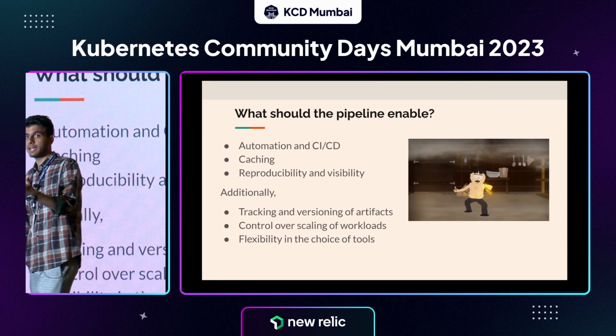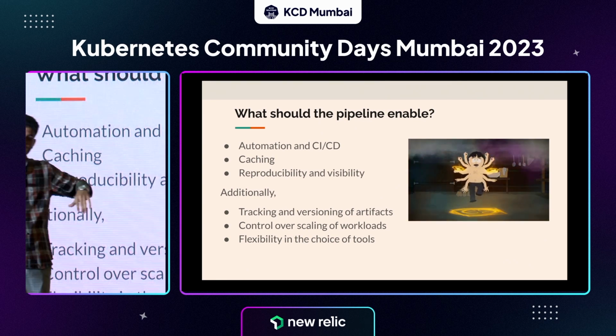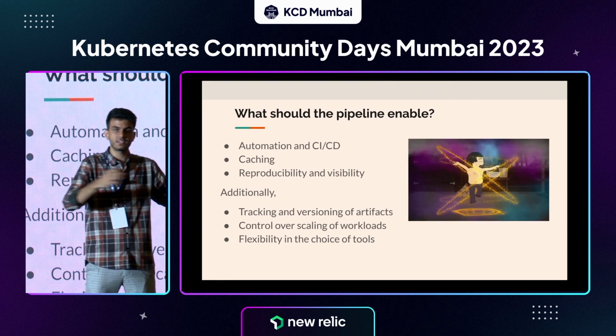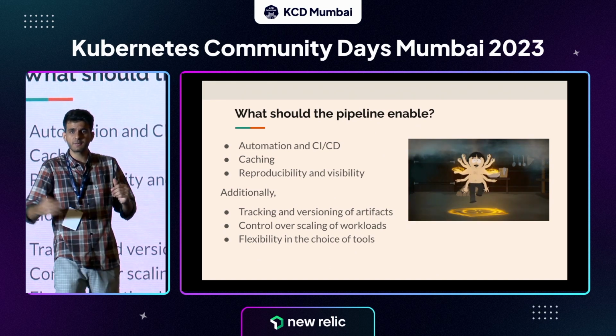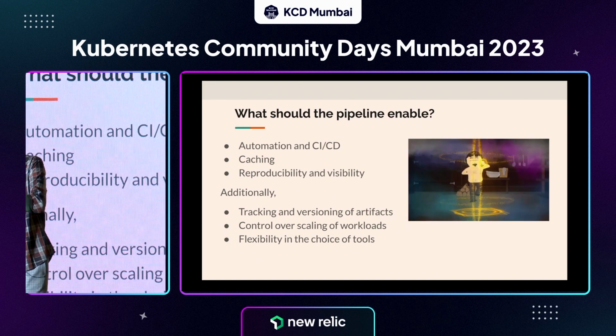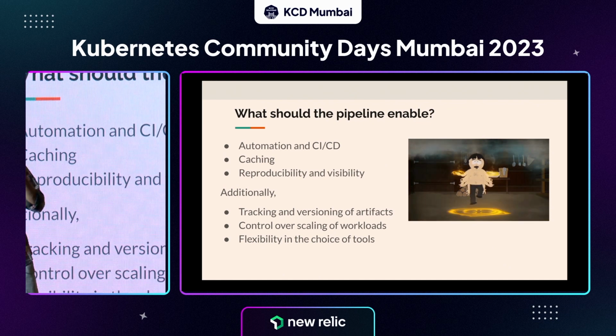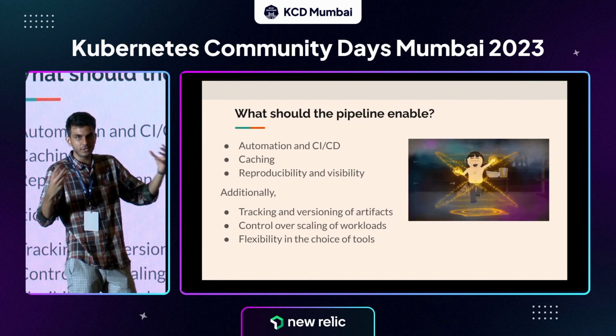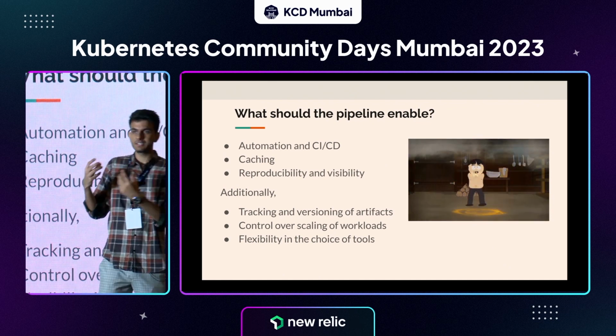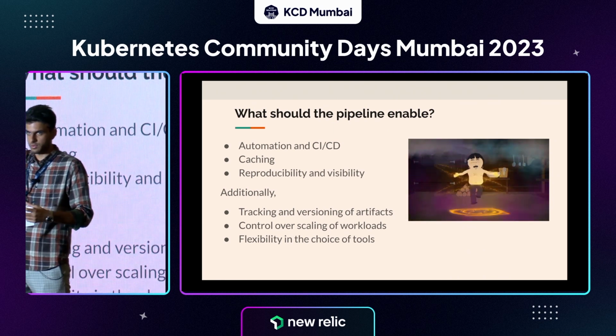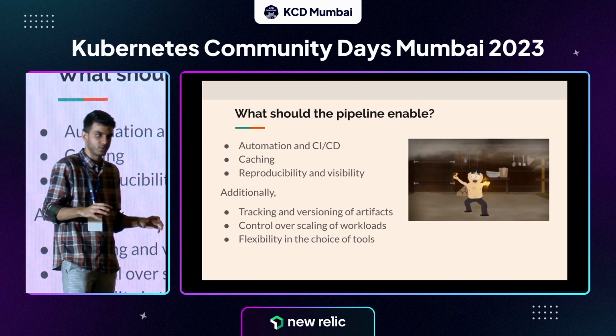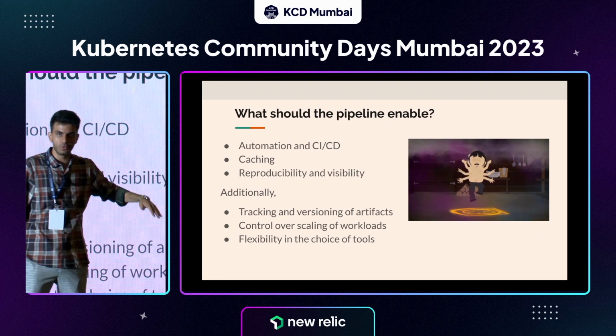You can imagine something like a very complex pipeline which has multiple steps, and each step has different requirements. Let's say one step is very GPU intensive. Another step is very simple, maybe just downloading something from the internet. So your pipeline should be so flexible that every step can run on different workloads. You should have that capability in mind as well. All of these are just requirements I'm going through one by one.